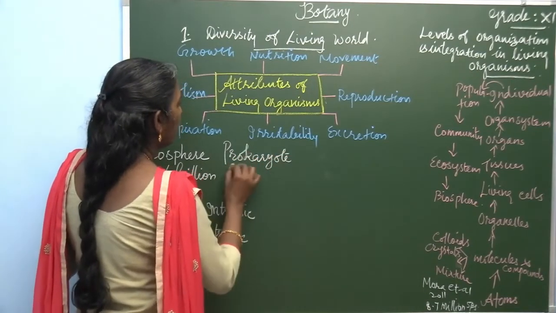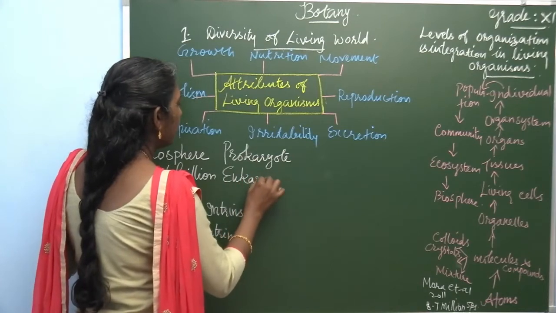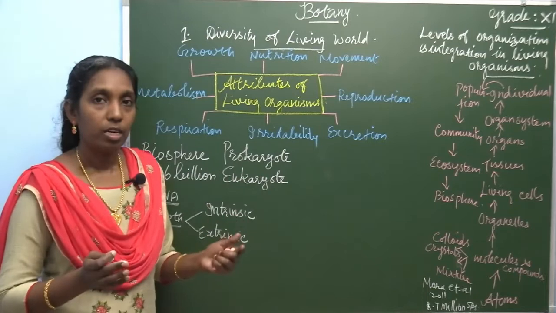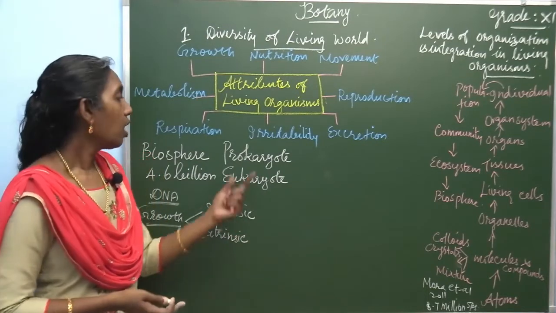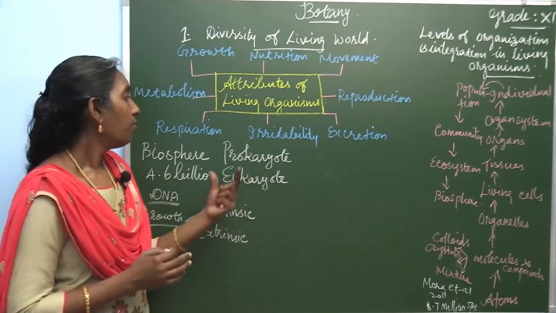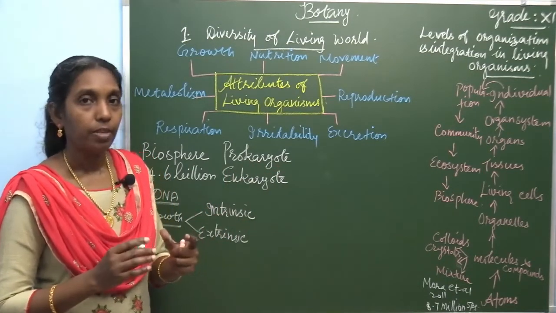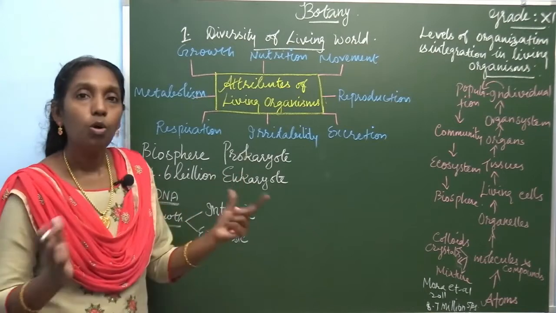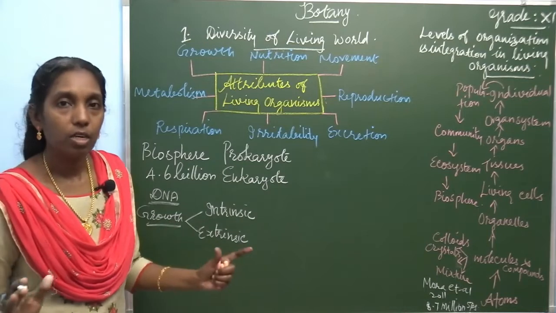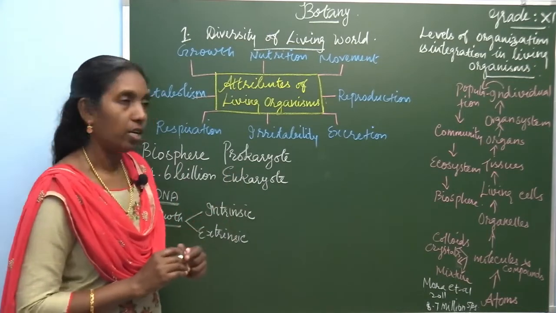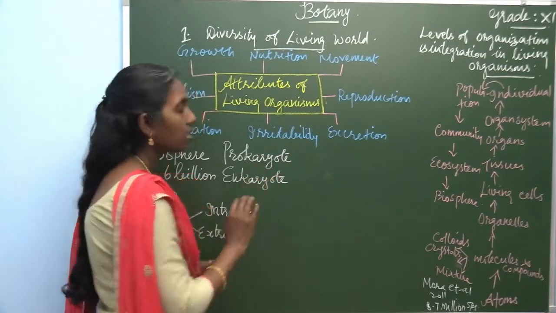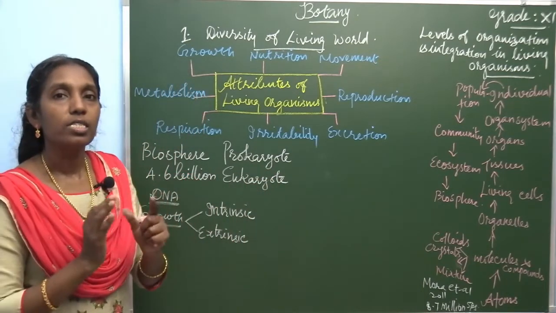Prokaryote and eukaryote. This prokaryote and eukaryote shows differences. What are the differences? The prokaryotic organisms possess no well-defined nucleus and the cell organelles are absent in prokaryote. For example, bacteria. In bacteria, a well-developed nucleus is absent.